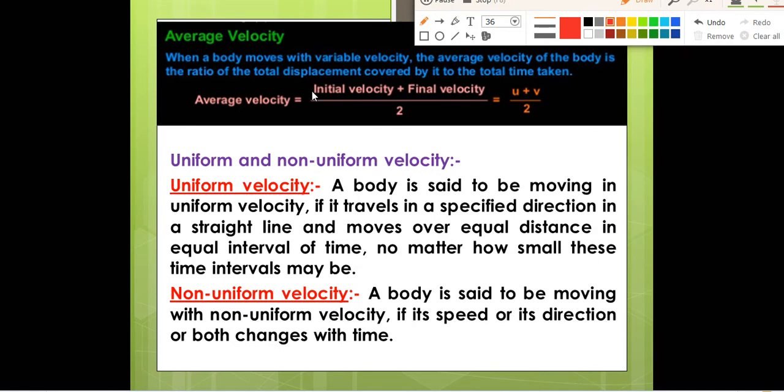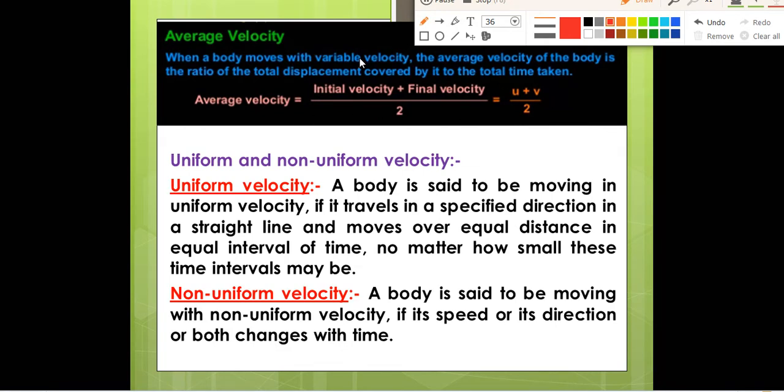Means we take two velocities: initial velocity plus final velocity divided by 2. If we take initial velocity as u and final velocity as v, the formula will be u plus v divided by 2. This is the formula for average velocity.